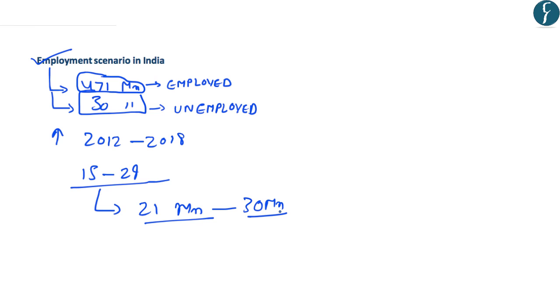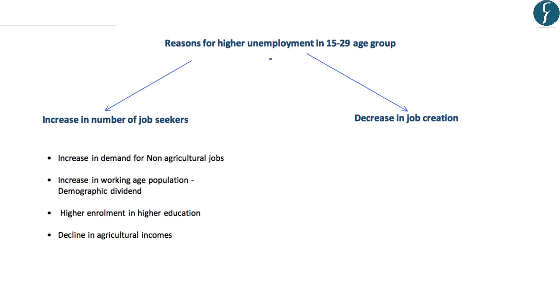So as the majority of the unemployment has been found in the age group of 15 to 29, what are the reasons for such an unemployment scenario in this age group? Now the reasons for higher unemployment in the age group of 15 to 29, as highlighted by the author, include an increase in the number of job seekers and a decrease in job creation in India. Now why has there been an increase in the number of job seekers?